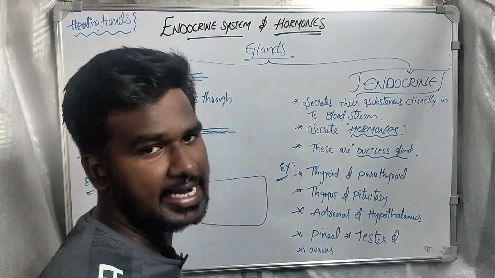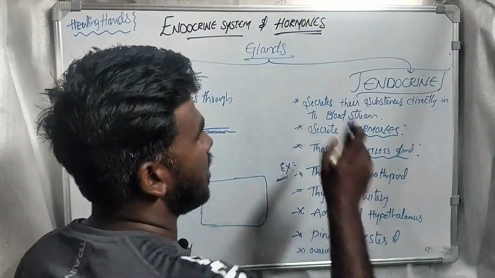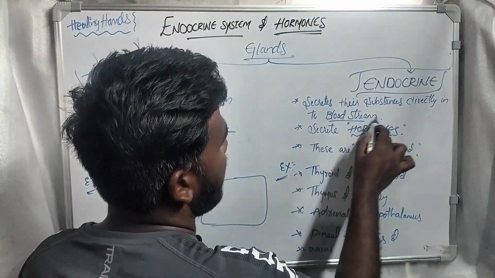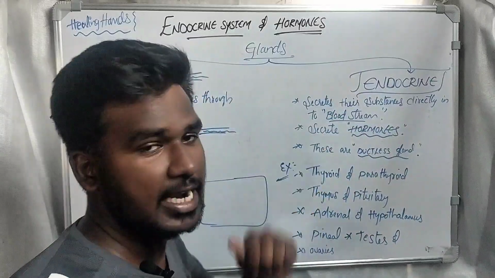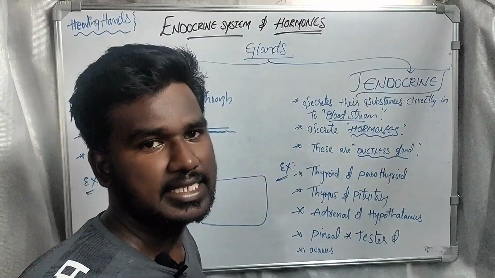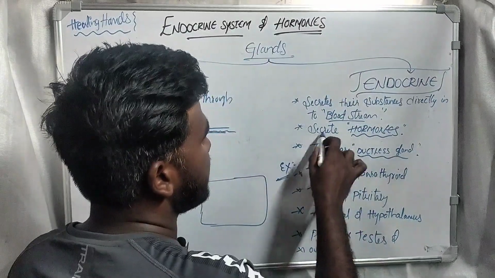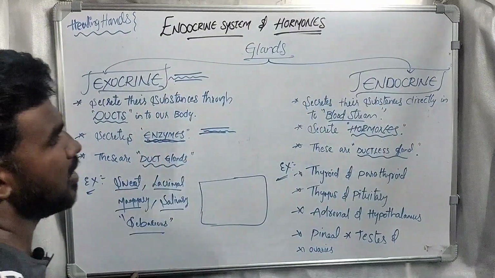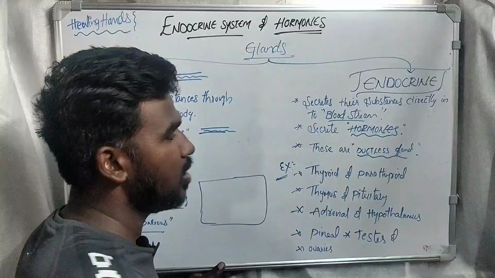Next, moving to endocrine glands, which is important. Endocrine glands secrete their substances directly into the bloodstream. They secrete hormones. Exocrine glands secrete only enzymes, but endocrine glands secrete only hormones.